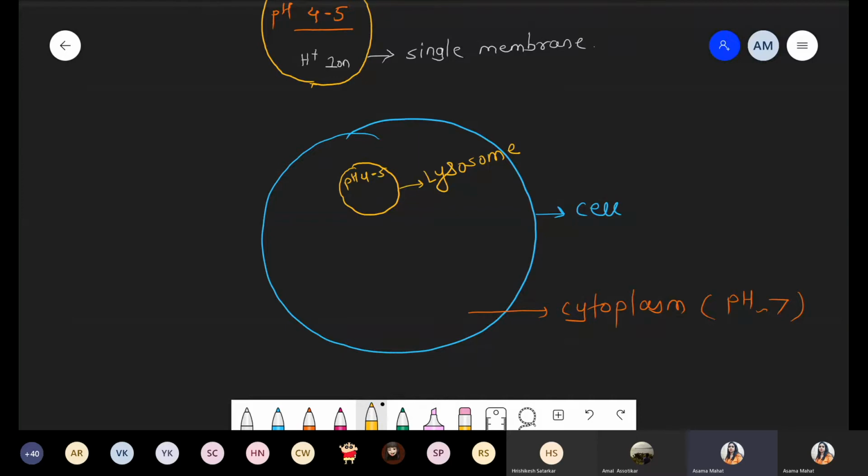So how is this possible? If you see the surrounding region of the lysosome, it has a neutral pH, but the lysosome organelle consists of an acidic pH. This is possible because on the lysosome there is the presence of an active pump, and the name of this active pump is the proton pump or proton transport.